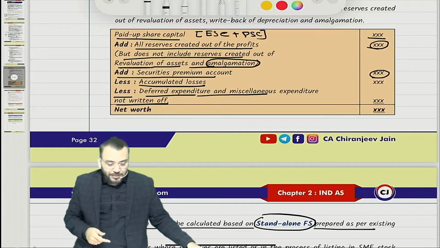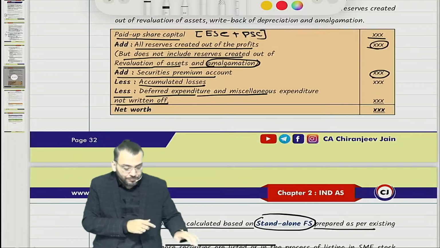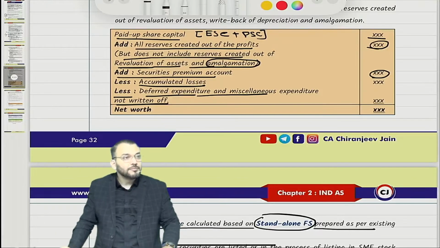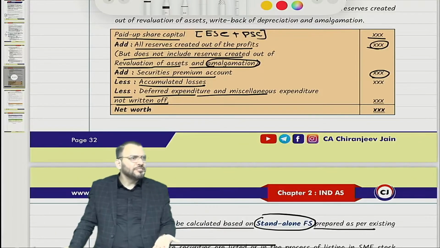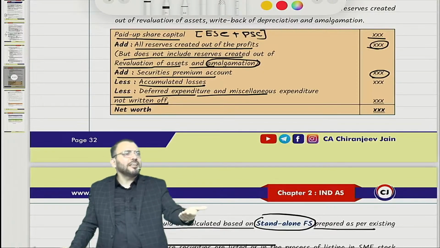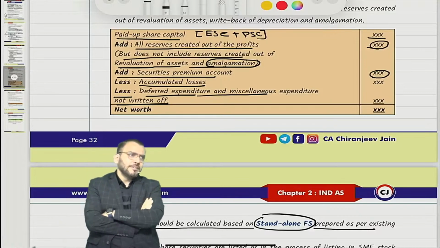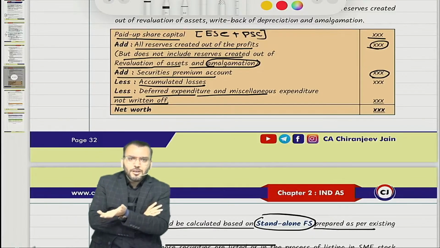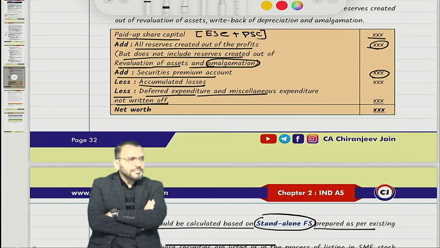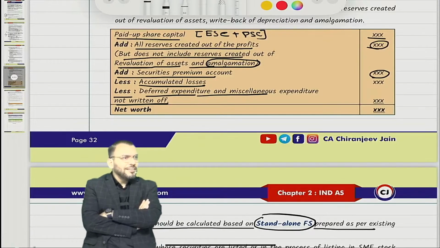Anyone who can explain deferred revenue expenditure, I am just giving 1 minute. Example I have not asked. I am asking meaning and you are giving example. I am saying define asset. You are saying building. I want the meaning of asset and you are giving me example. That is not correct.